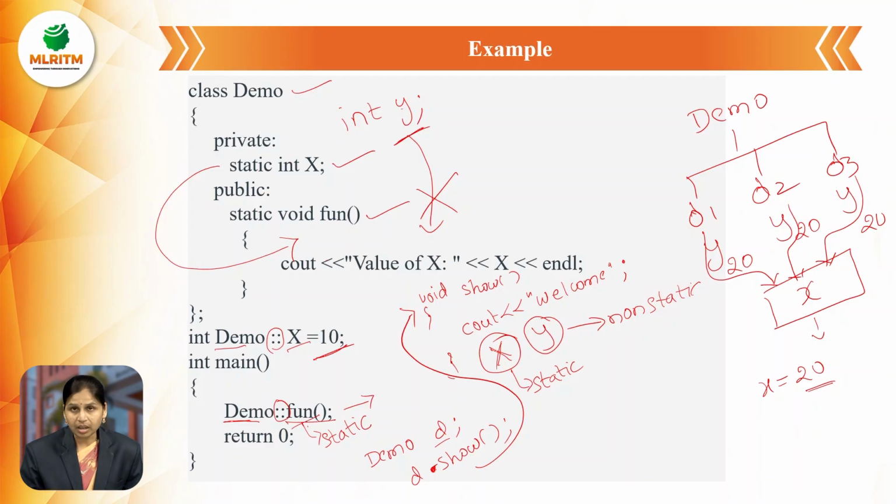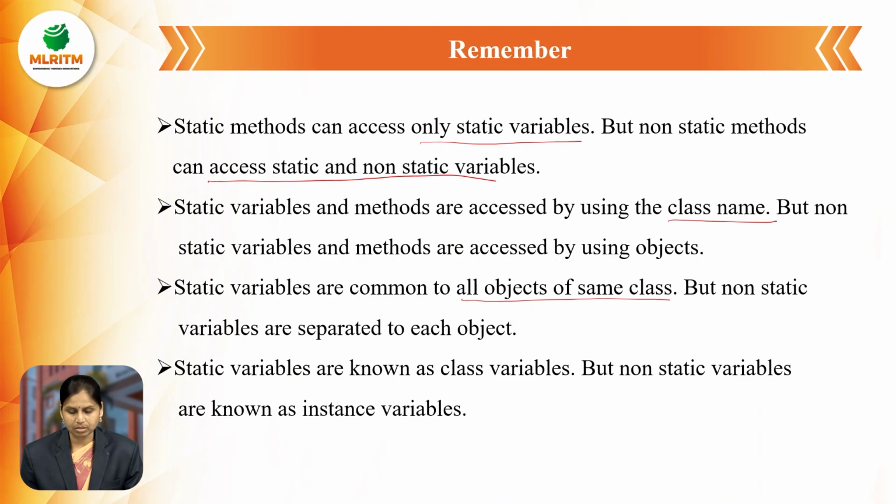Whenever we start the execution of a program, the static variable is visible within the class only, but the lifetime of the static variable is the entire program execution time. That is the scope and lifetime of static members.